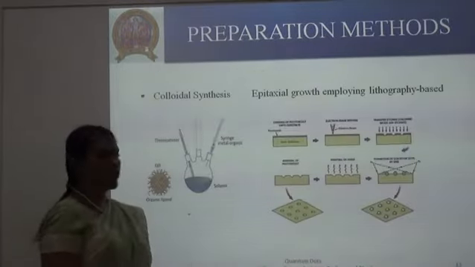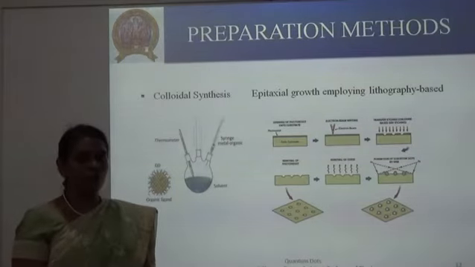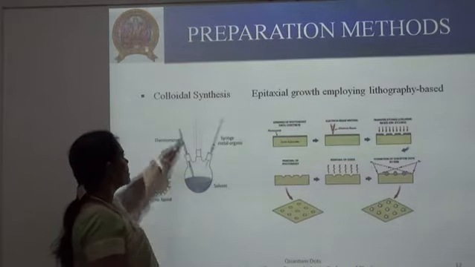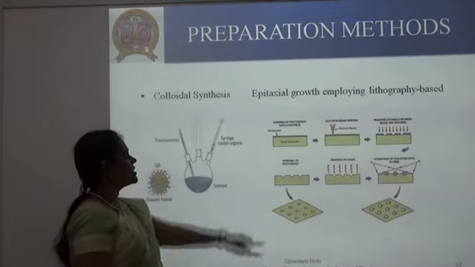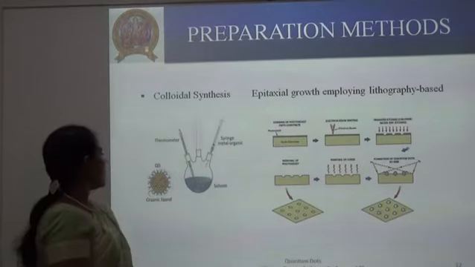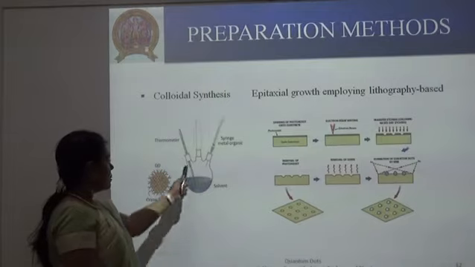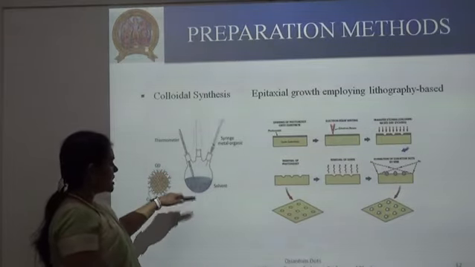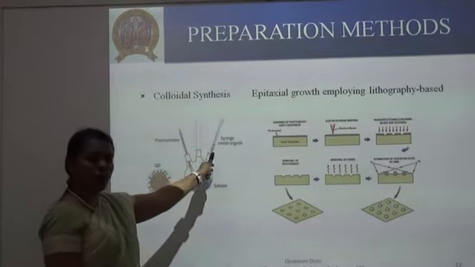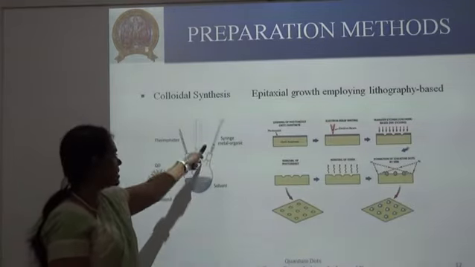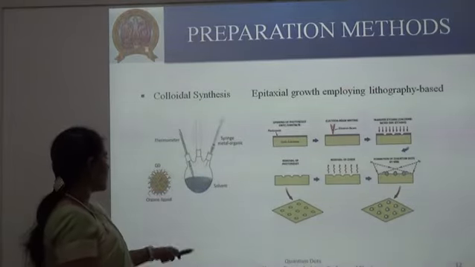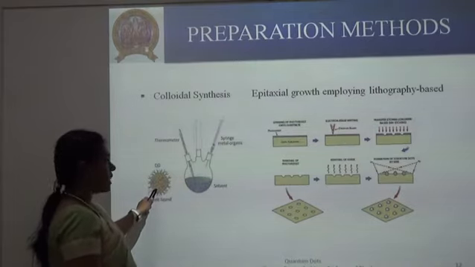Let us see the preparation methods of quantum dots. Basically, the preparation can be divided into two categories. One is colloidal synthesis, and the other is epitaxial growth employing lithography. Here you can see the solvent heated to a very high temperature, and the material for which you want to get the quantum dot is injected. At very high temperature the colloidal reaction takes place and the resulting product is a quantum dot.